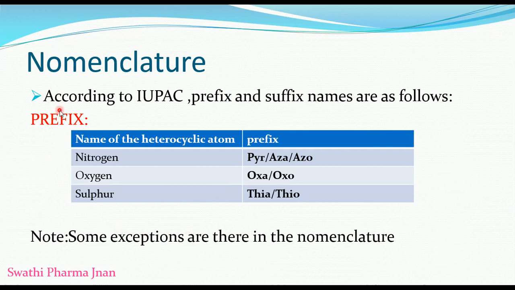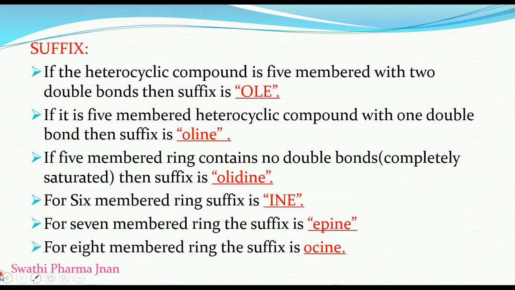Now we'll see the nomenclature of heterocyclic chemistry. According to IUPAC, the prefix and suffix names are as follows. The prefix is the front name, the starting name, the name of the heteroatom. For example, if the heteroatom present in the heterocyclic compound is nitrogen, then the prefix will be pyr or aza or azo. If oxygen is present, then oxa or oxo. If sulfur is present, then we can use the prefix thia or thio. Some exceptions are also there in this nomenclature.